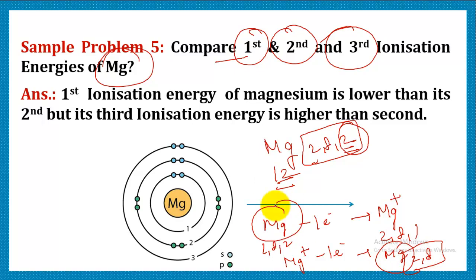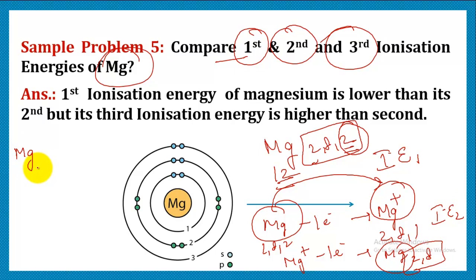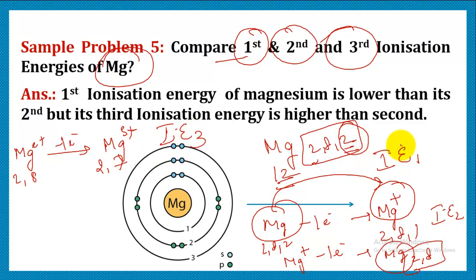So in forming Mg positive from Mg, the energy that is used is the first ionization energy. And for the removal of another electron from this Mg positive, the energy is ionization energy 2. And now when it is converted into Mg2 positive, that is 2, 8. Now if we want it to lose one more electron, it will form Mg3 positive, and now its configuration will get disturbed and the energy required, let's say, will be ionization energy 3. So now we have to compare ionization energy 1 with 2 and 3.